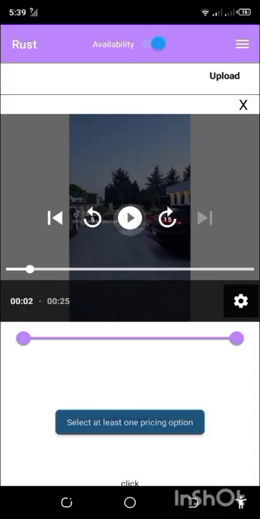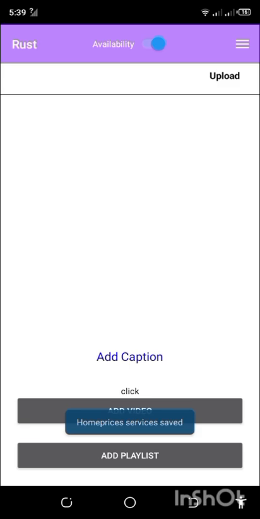It has been deleted, so you do not have videos yet. Coming back to this page, you can clear the page and restart afresh by clicking the X just above the video on the top right. The video has been cleared. Now you can add the playlist the same way. And remember, the maximum number of videos you're supposed to have is 20 videos. So you cannot have more than 20 videos.